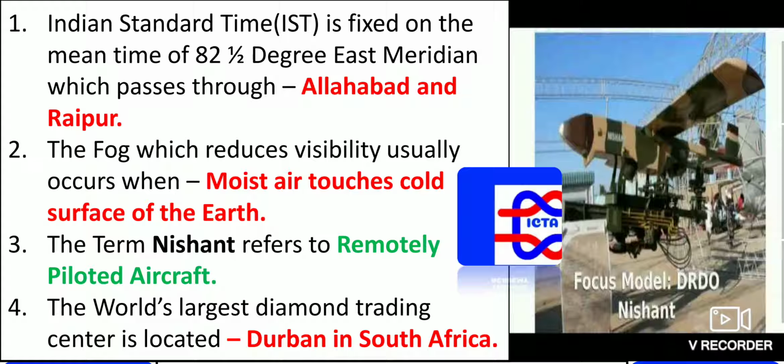The term Nishant refers to a remotely piloted aircraft. As you can see on the right side, it was developed by the DRDO. This is a remotely piloted aircraft which can be operated without a pilot. By fitting cameras, it can do surveillance over places up to whatever range capacity it has got.